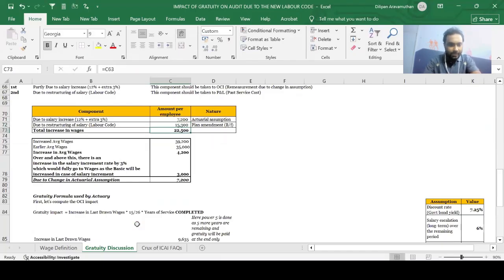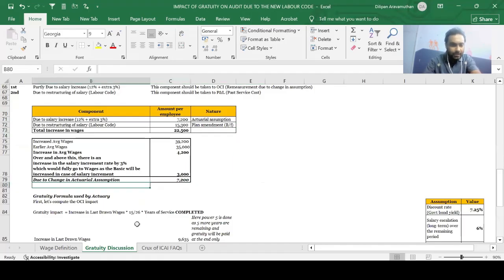Okay, guys. Now you might be thinking that 7,200 should go to OCI and 15,300 should go to P&L, or maybe 7,200 into 50 plus 15,300 into 50, because we have 50 employees in the company, as we discussed, right? No, guys, it does not end here, because we need to do the present value computation. We need to apply the gratuity formula here. There is a lot more to be done. This is not how things work through an actuary, because there is something called the present value factor, and we need to do that. I just explained that to you, right?